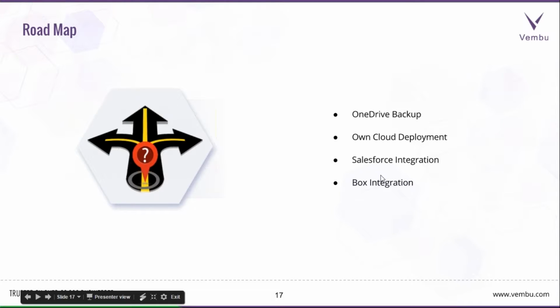Roadmap. Currently we are not supporting OneDrive backup. We are adding OneDrive backup to our roadmap, and also OneCloud deployment, which is currently not supported. Within 1 or 2 months we'll provide you the OneDrive backup and OneCloud deployment updates. And the Salesforce integration and the Backupbox integration will be available in 4 to 6 months.